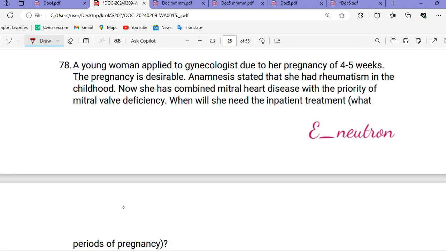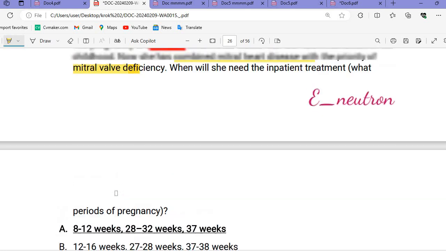Now you see, a young woman applied to the gynecologist due to a pregnancy of 4 to 5 weeks. The pregnancy is desirable. Anamnesis states that she had rheumatism in childhood. Now she has combined mitral heart disease with predominance of mitral valve deficiency. When will she need inpatient treatment?